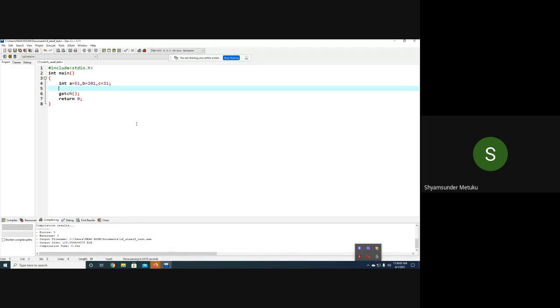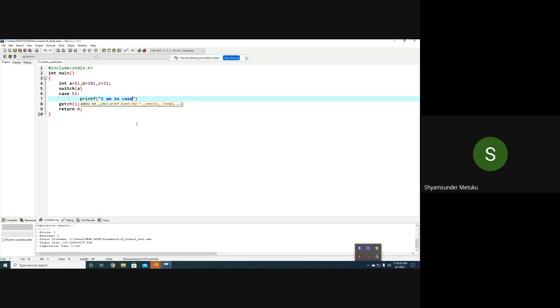So anything you can use, but not a problem. So switch, maybe I use a. Then case, then you can write directly 51. There is nothing wrong. Printf, I am in case 1.